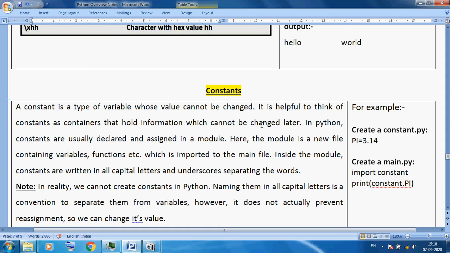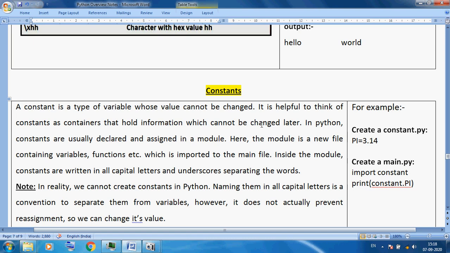The module is a new file, okay. We can create a separate file for this. In this separate file we can declare all our constants in one place, then we can use them in our current program, so it will not create a problem. It contains variables, functions, etc., which are important to our current program's main file, okay.